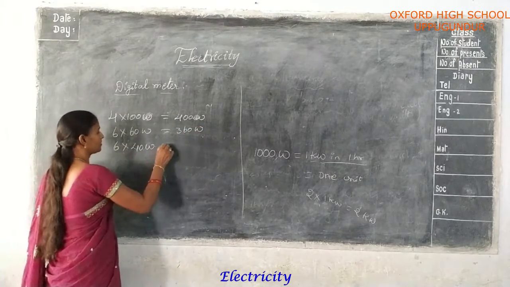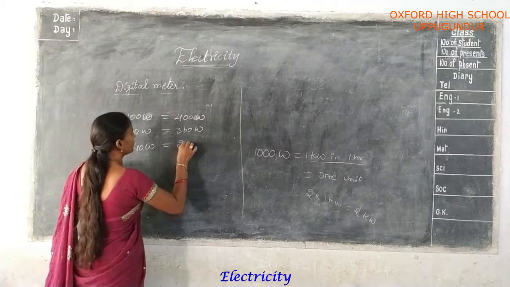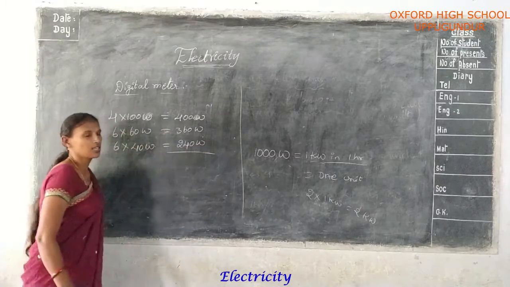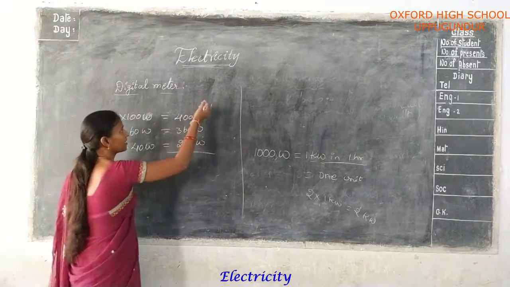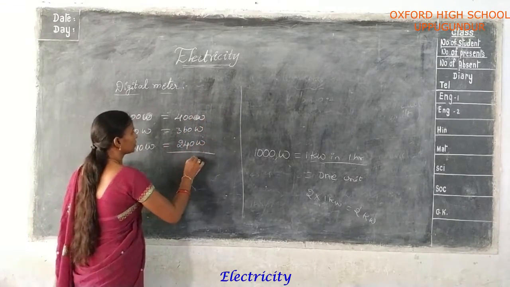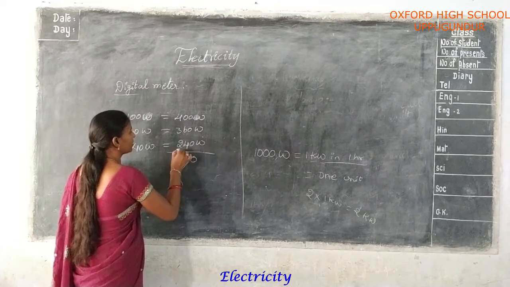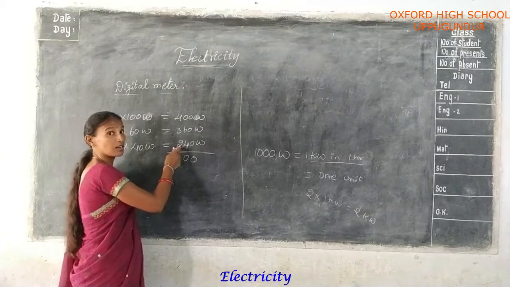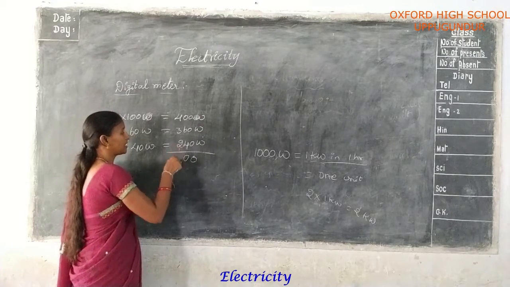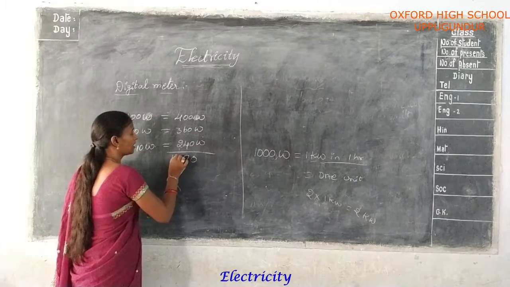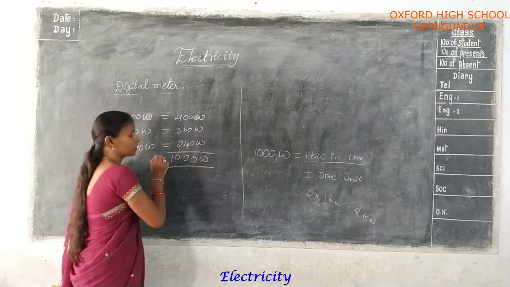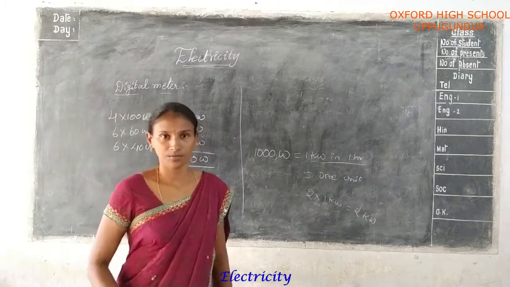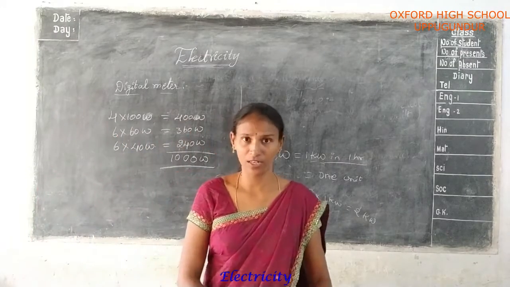And 6 times 40 is 240 watts. So you add all the values and it comes to 1000. So you are using 1000 watts in 1 hour only.